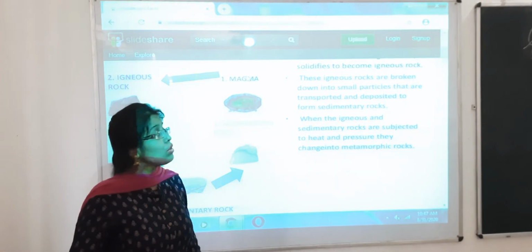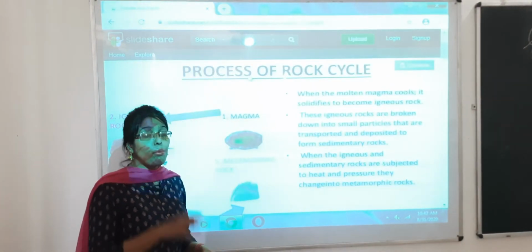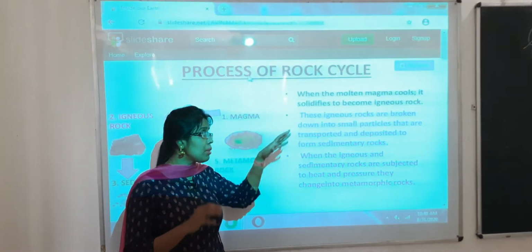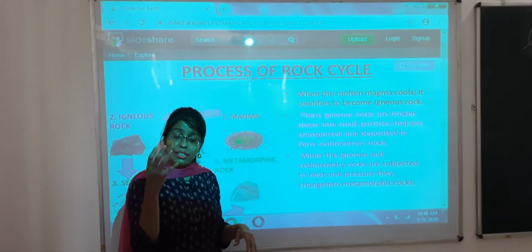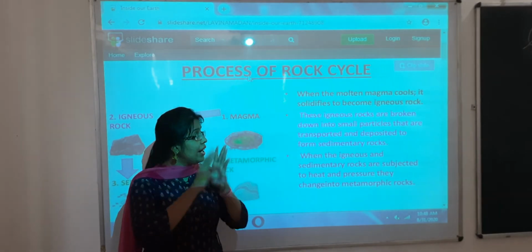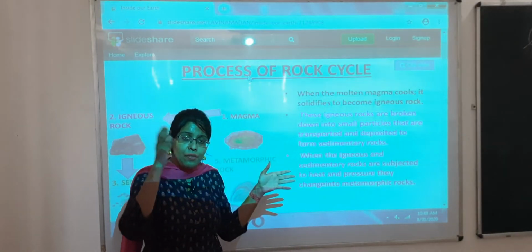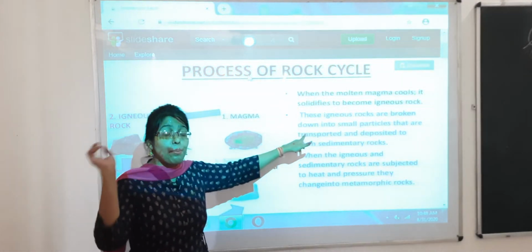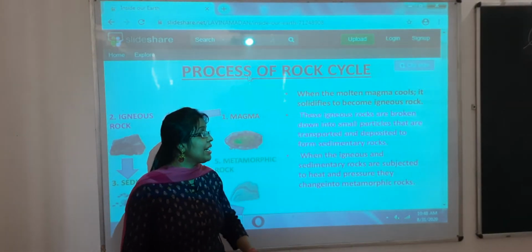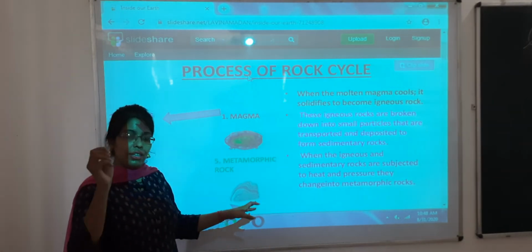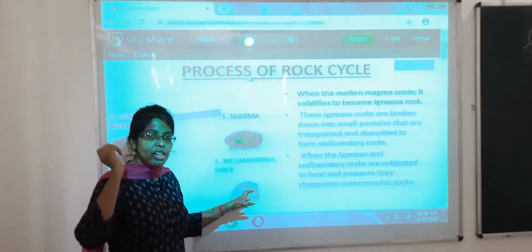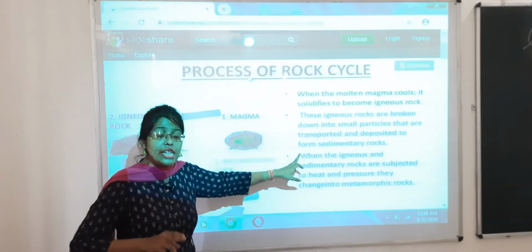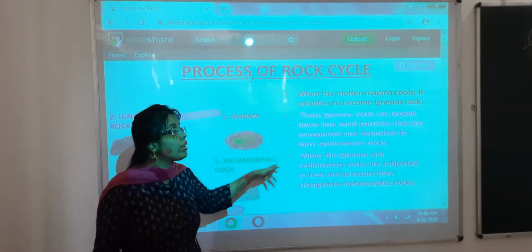So basically now you are going to see what is rock cycle. When the molten magma cools, it solidifies to become igneous rock. This molten magma, when it cools down, is converted into a solid form, and that solid structure which is formed gives birth to igneous rock. Then these igneous rocks are broken down into smaller particles that are transported and deposited. These smaller particles are called sediments, and they are carried away by the wind, etc. So they are deposited, and when they are deposited, they again form a kind of rock that is known as